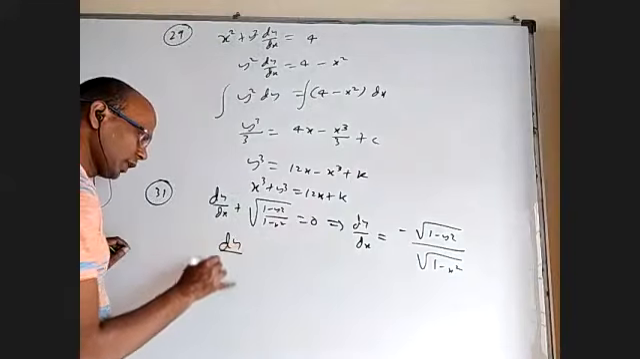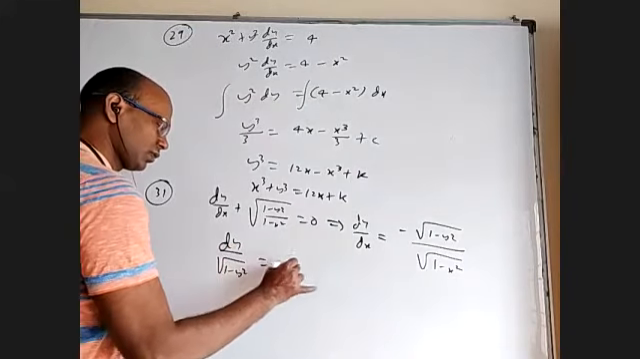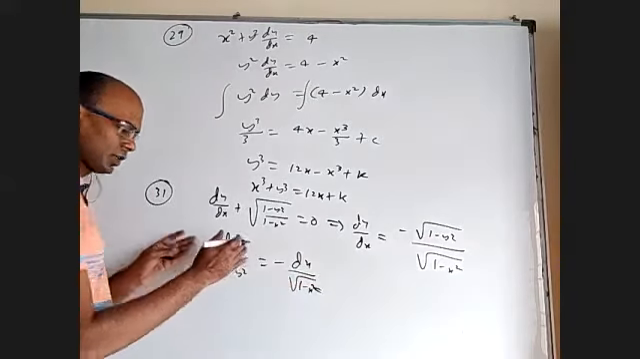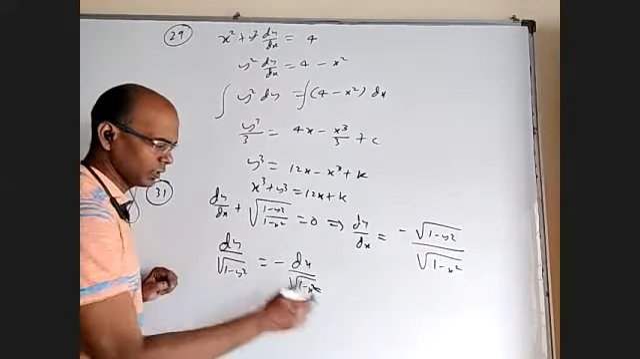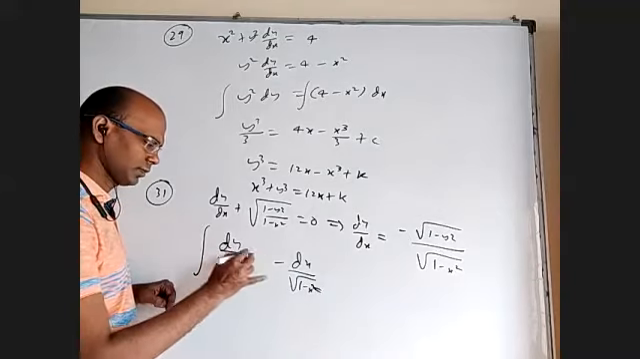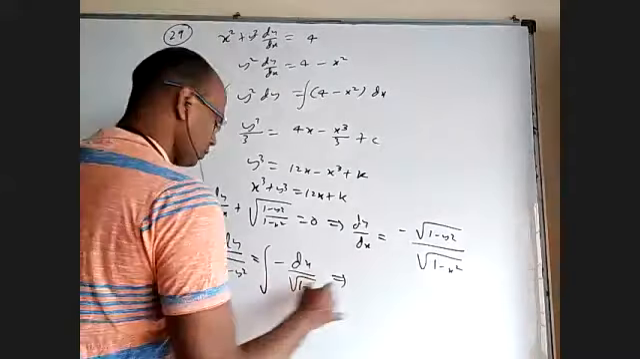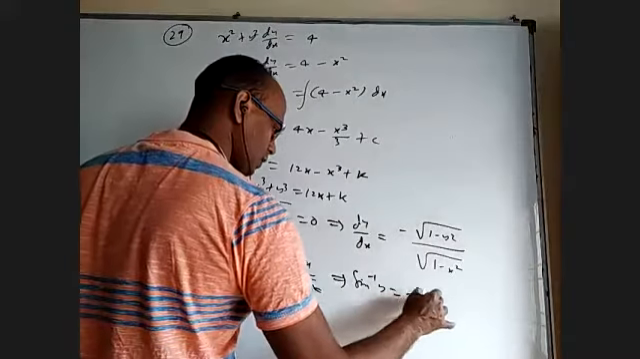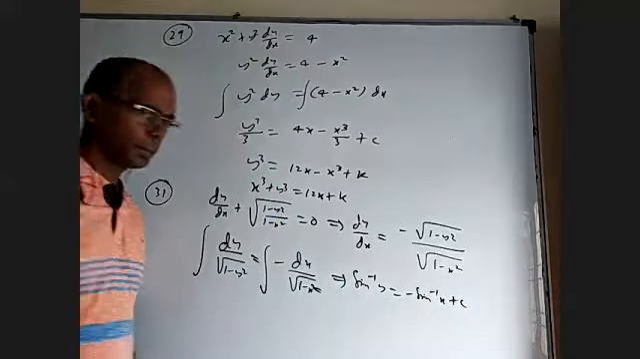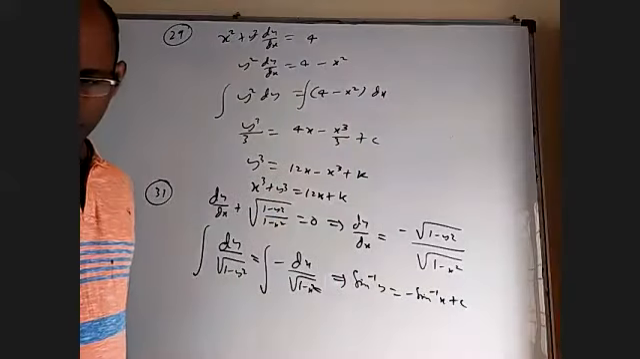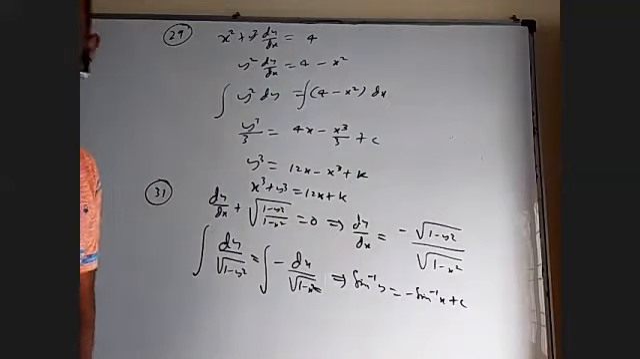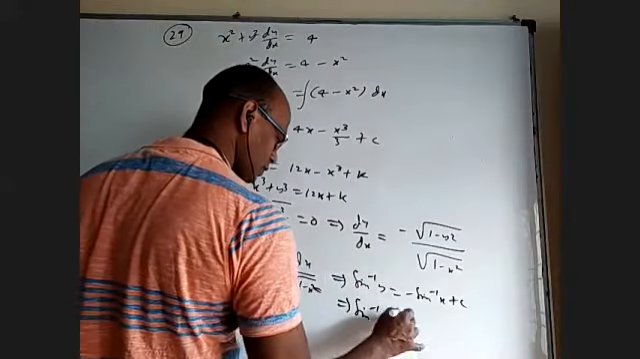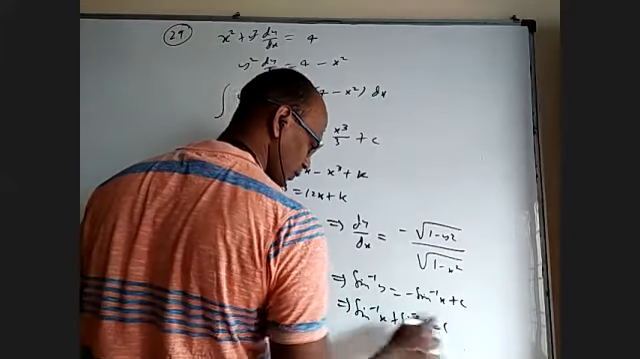So dy by root 1 minus y square equal to minus dx by root 1 minus x square. I brought dy and all the y terms one side, dx and all the x terms one side, and just integrate. Okay, for this, integral is sin inverse y, and this is sine inverse x plus c. That's it. We can bring one side and leave it. Sine inverse x plus sine inverse y equal to c.